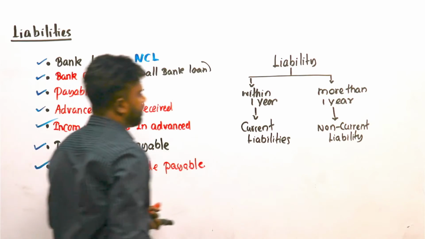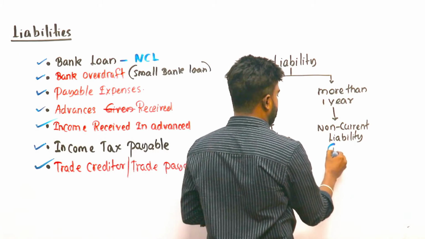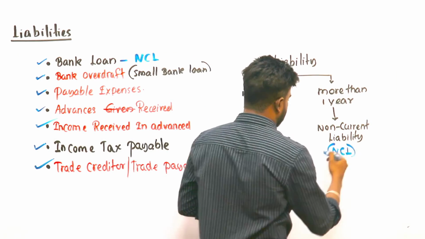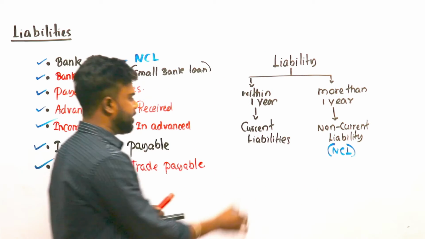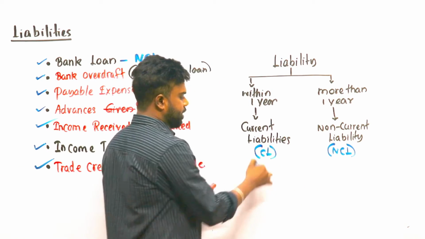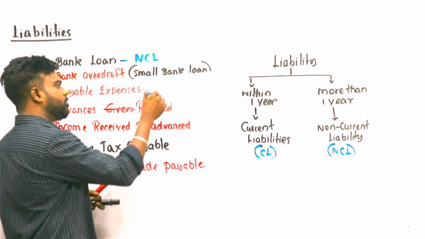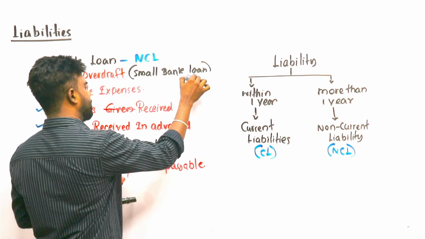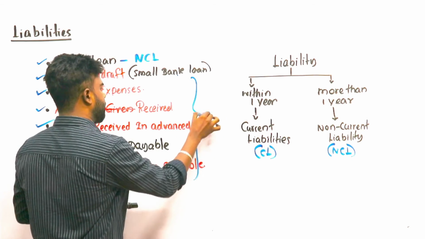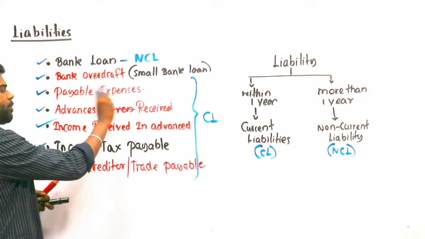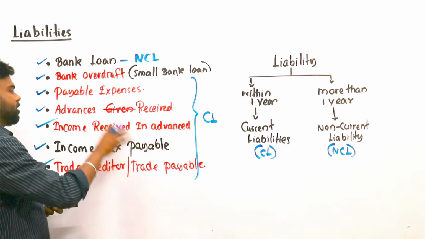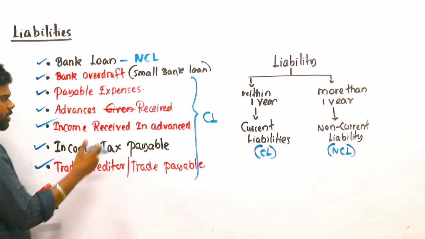NCL is short for non-current liability. CL is current liabilities. Then these are current: overdraft, a small bank loan you have to settle within 1 month, 2 months. Payable expenses like electricity you have to settle within the next 2 or 3 months.